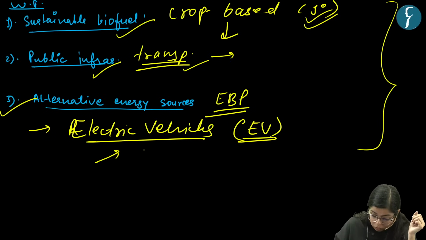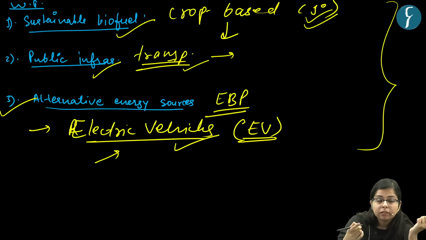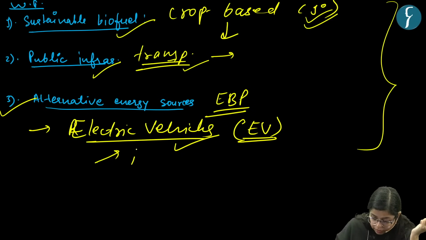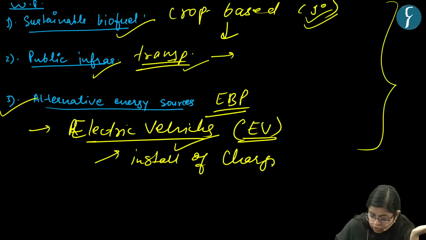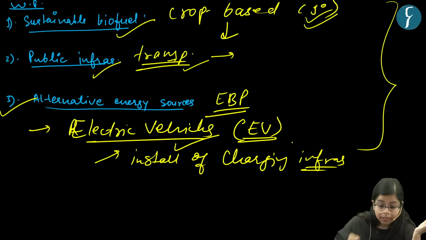So the government should give some kind of subsidies to manufacturers. Another thing is installation of charging infrastructure in the country for a smooth rollout of electric vehicles.